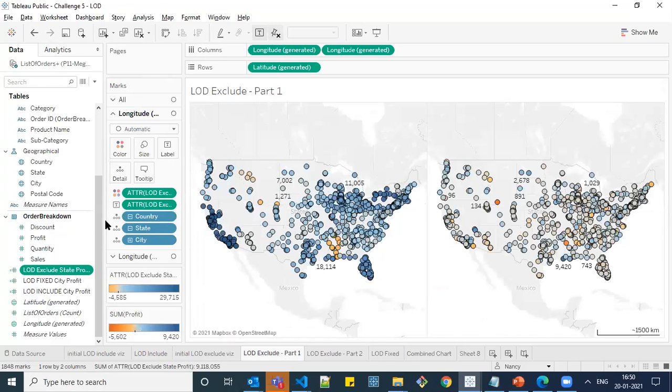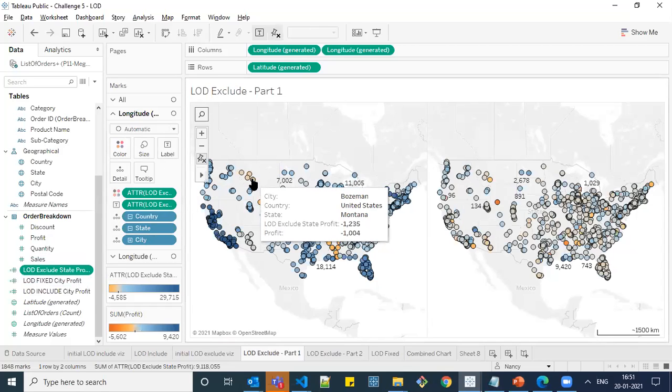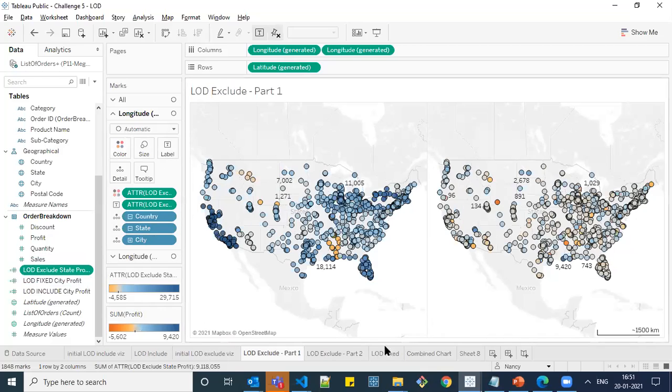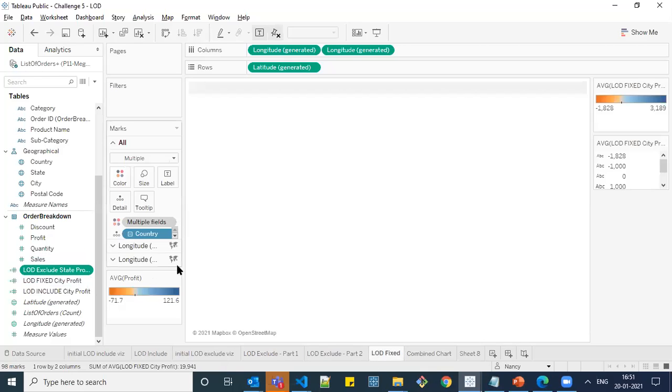This is a formula. So based on that, this is with LOD and the right side is without LOD. Here you have country, state, and city, but we have added this LOD exclude to our color and detail shelf. And so the final value which we get is based on the state level and not on the city level. And finally, LOD fixed.